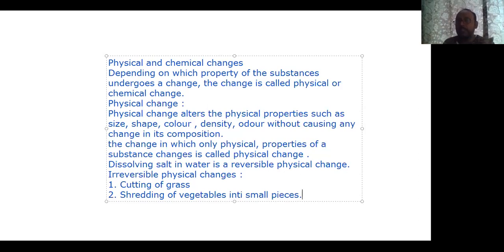Reversible physical changes are those which can be reversed, right? Like heating of an iron rod. When you keep on heating the iron rod, the color of the iron rod will become red hot. The moment you stop heating, after some time that color will change back to the simple iron rod. So it's a reversible physical change, right? In the same way, when salt dissolves in water and you allow the water to evaporate, the water will evaporate and the salt will be left behind, right? So this is about physical changes.